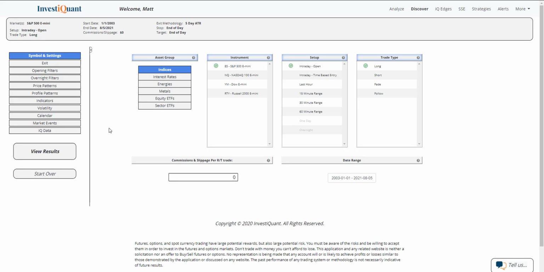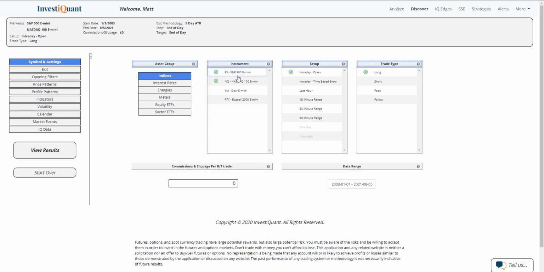Today is Thursday, August 5, 2021. Today is the day before the non-farm payrolls report. So that's going to be out tomorrow morning, which is Friday morning at 8:30 a.m. Eastern Time. And what we're going to be looking at today and discovering is what has happened the day before the non-farm payrolls report when in a similar market environment with a similar opening location.